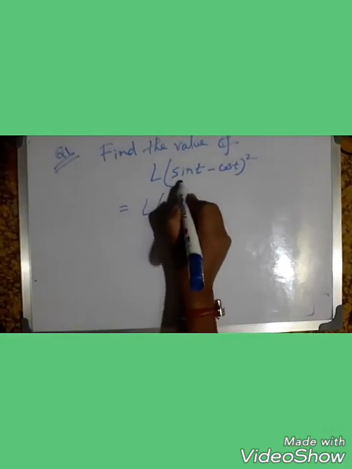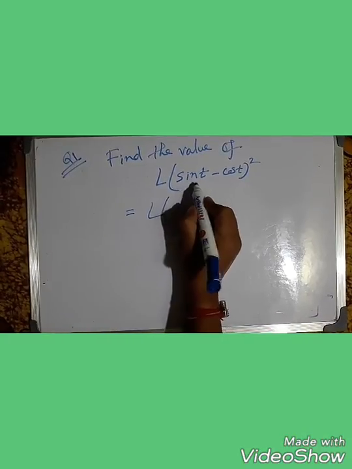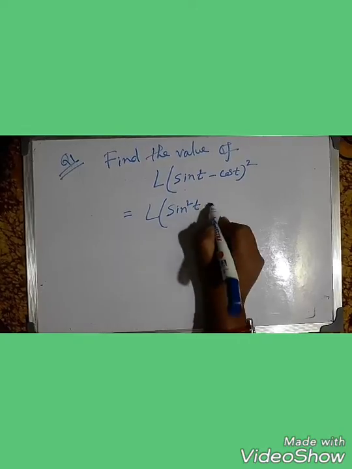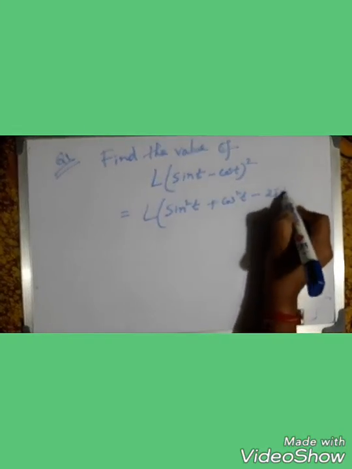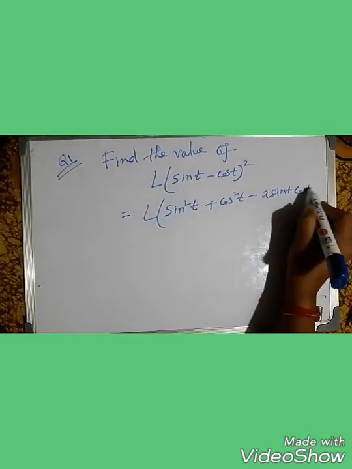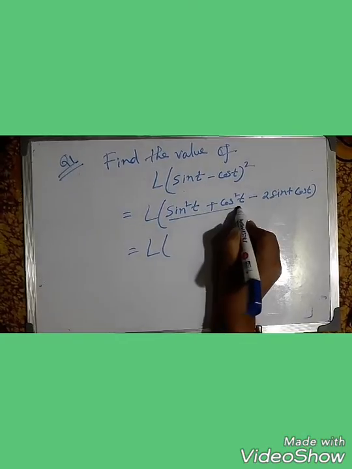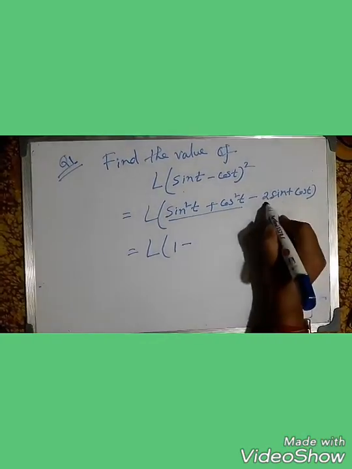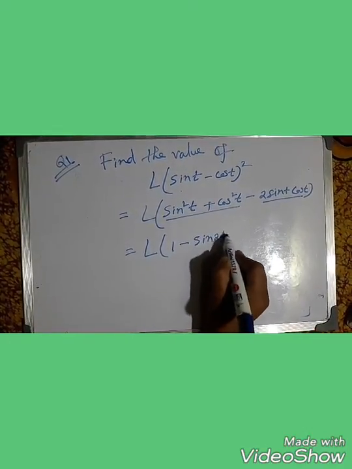The formula of a minus b whole square is a square minus 2ab plus b square. Similarly we can write sine square t plus cos square t minus 2 sine t cos t. And sine square t plus cos square t equal to 1, we know that, minus 2 sine t cos t, that means sine 2t.